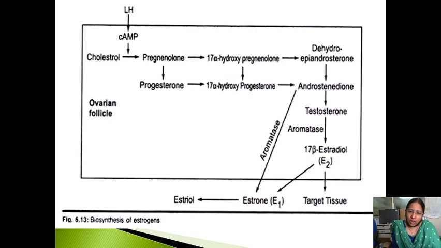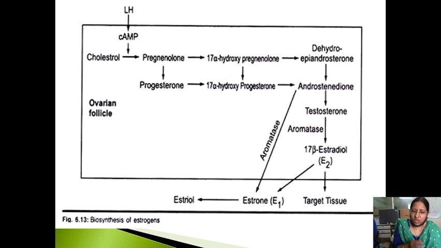Now again the androstenedione, with the help of aromatase, can be converted into estrone. Now I told you there are three natural estrogen forms available, that is estradiol, estriol and estrone. 17 beta estradiol is produced from the ovary, which is the active form, whereas estrone is produced from androstenedione in the extragranular tissues. Androstenedione will be converted into estrone.